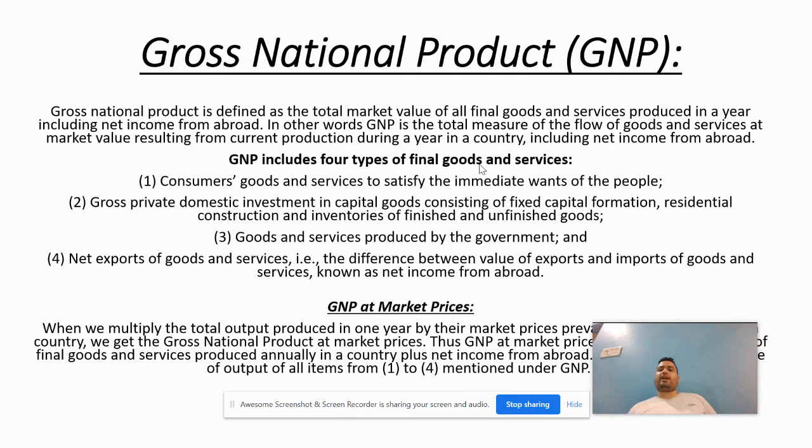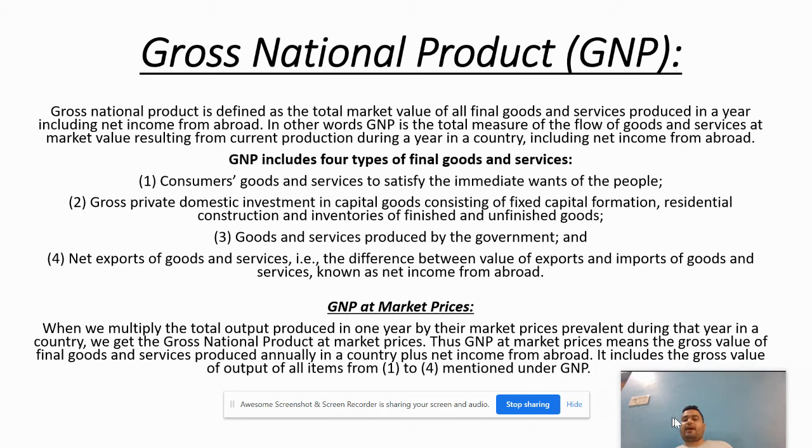GNP includes four types of final goods and services. That is, first, consumer goods and services to satisfy the immediate wants of the people. Second is gross private domestic investment in capital goods, consisting of fixed capital formation, residential construction and inventories of finished and unfinished goods. Third is goods and services produced by the government. And the fourth one is net export of goods and services, that is, the difference between value of exports and imports of goods and services, known as net income from abroad.